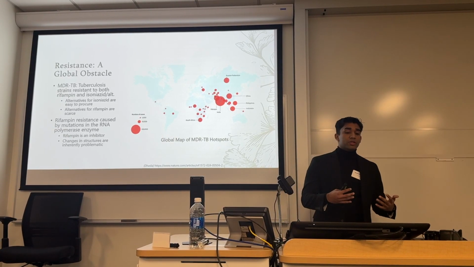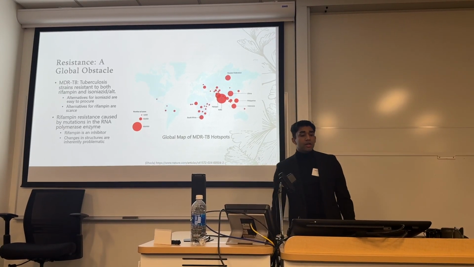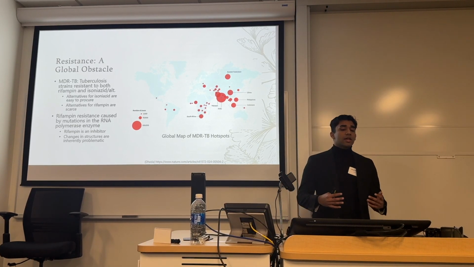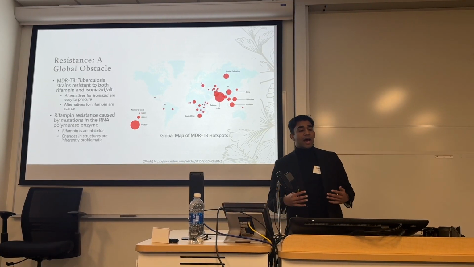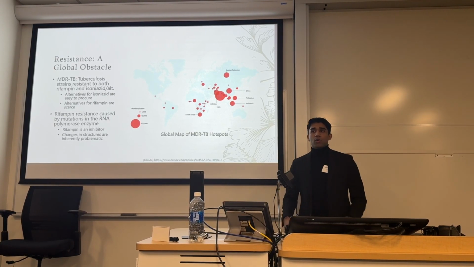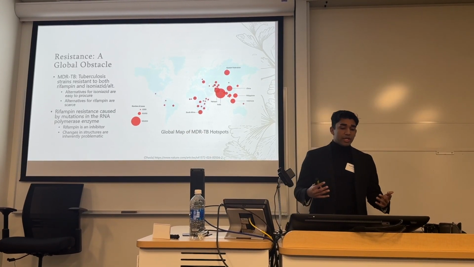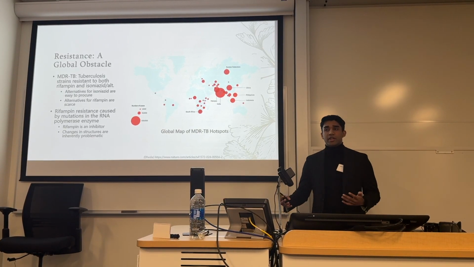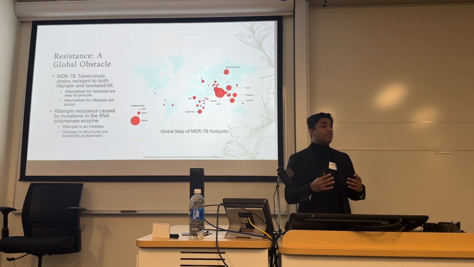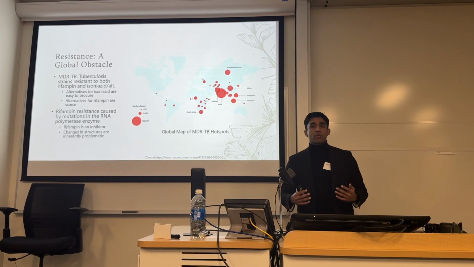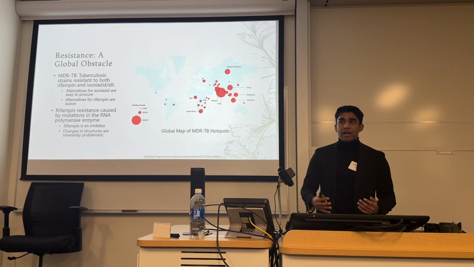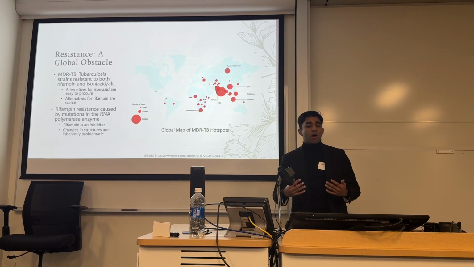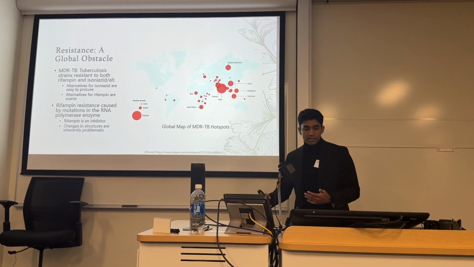Much more so multi-drug-resistant tuberculosis. When I talk about multi-drug-resistant tuberculosis, I mean tuberculosis strains that are resistant to both rifampin and isoniazid. Now, the problem with this whole situation is that with isoniazid, we have easy to procure alternatives. However, when we look at rifampin, the alternatives require a lot of medical oversight and a lot of replacements. This simply is not a viable option for developing countries.